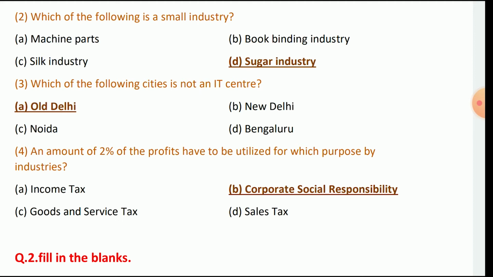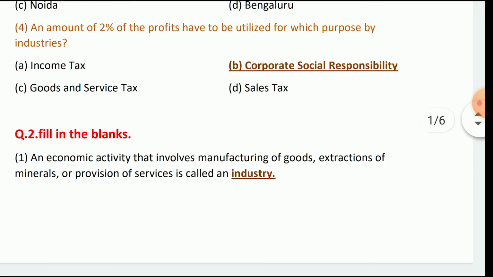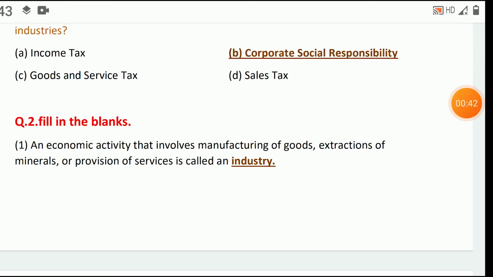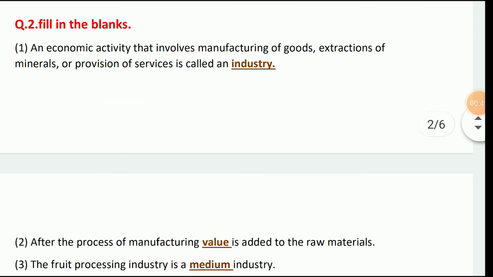Which of the following is a small industry? Sugar industry. Which of the following cities is not an IT sector? Old Delhi. An amount of 2% of profit has to be utilized for which purpose by industries? Responsibilities. Fill in the blanks.